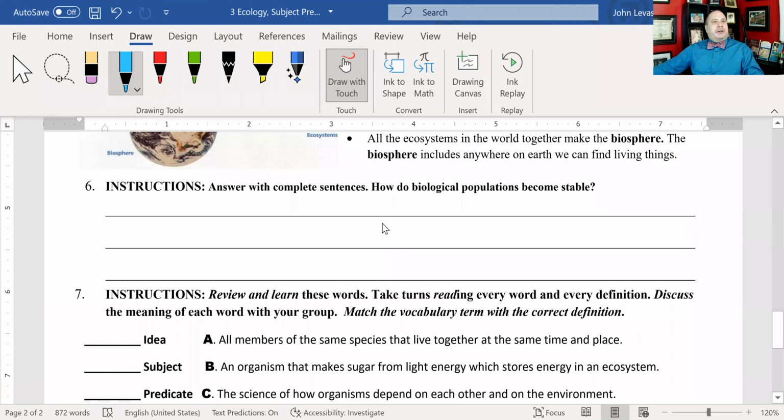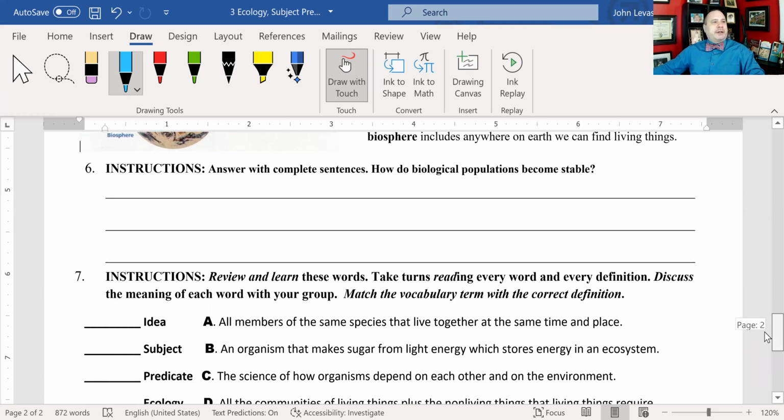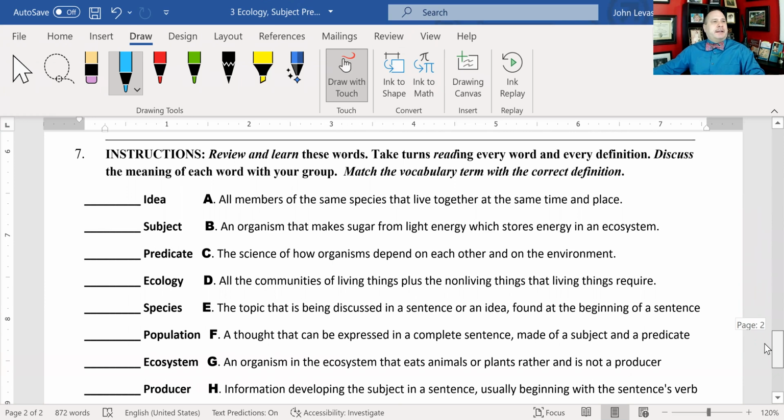And here you're going to answer the question, how do biological populations become stable? And I've talked about that with you before. Stable means that it's not growing very rapidly and it's not decreasing very rapidly. It's staying about the same amount. So I want to know, how do they do that? And then in the end here,